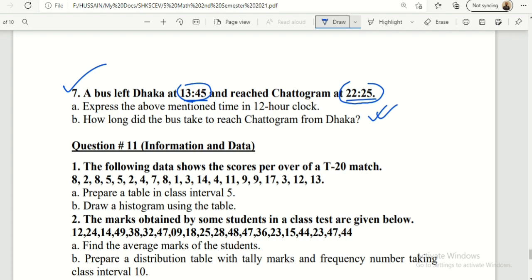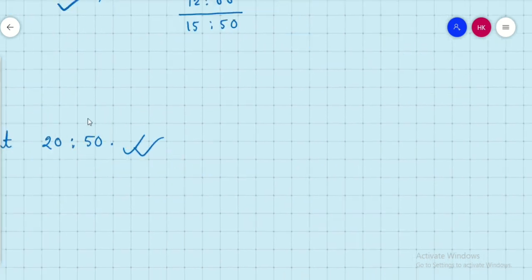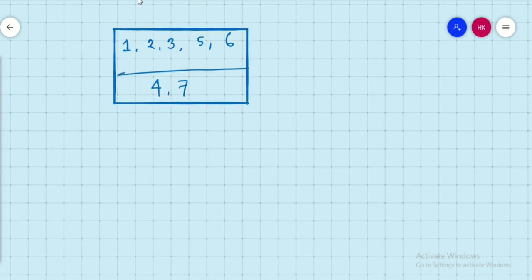So what we learned today, we have learned so many creative questions or competency based questions. We have learned 1, 2, 3, 5 and 6, and your homework will be 4 and 7. So these are the works from today. I hope you understand. Now you have to send your homework to my messenger.